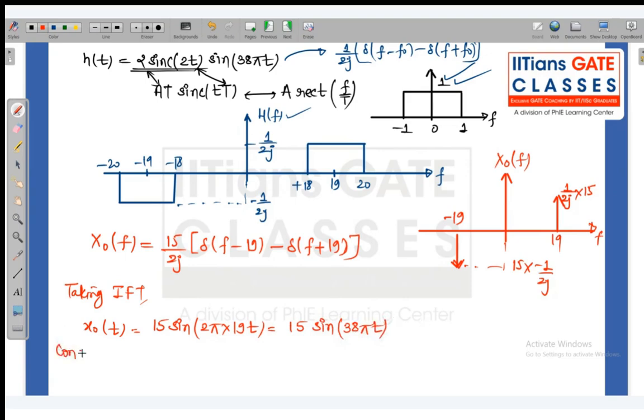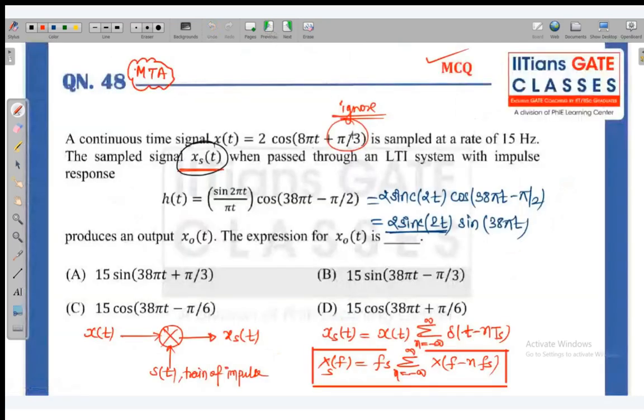Now considering the phase which was ignored in the initial level, which is pi by 3, I guess, plus pi by 3. In the actual question, this plus pi by 3 is there. So according to this, 15 sine 38 pi t plus pi by 3 should be correct, isn't it? So this should be our correct answer.